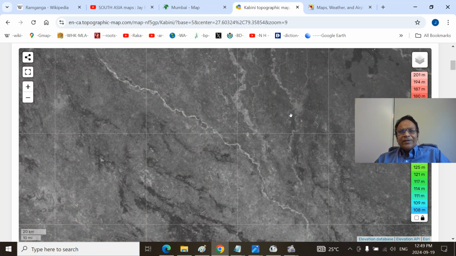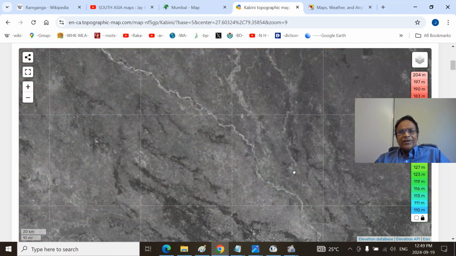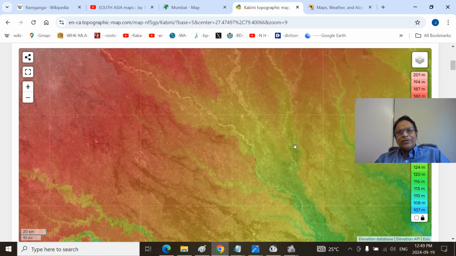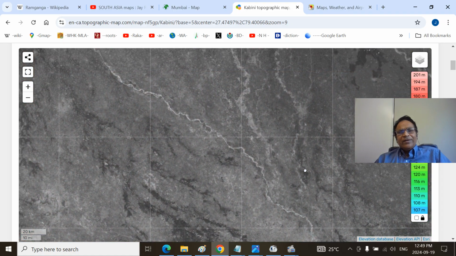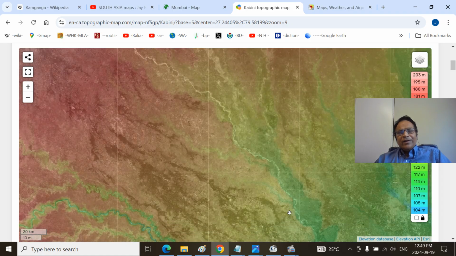This is the Dioha River. Downstream it is called the Sukhata River. Yeah, you can see the joining, and this is Kanpur.